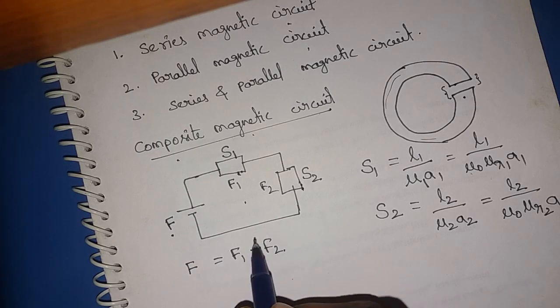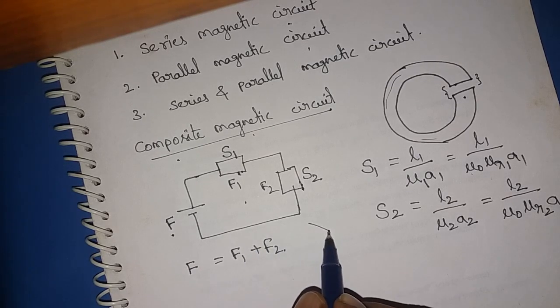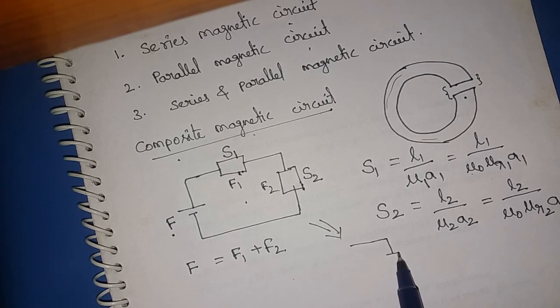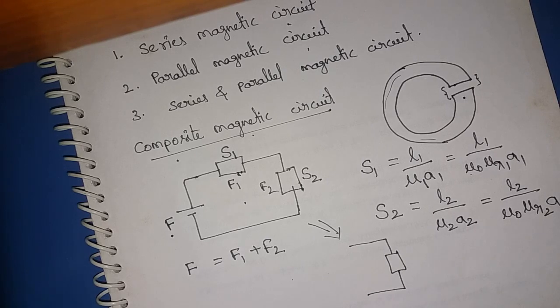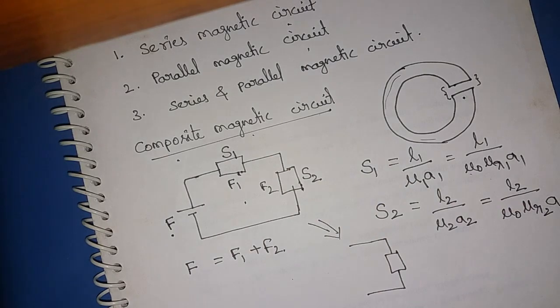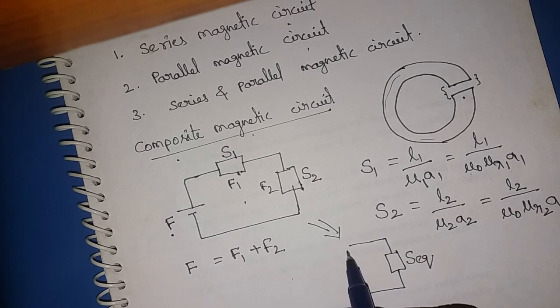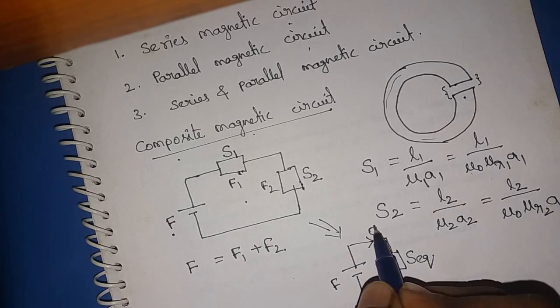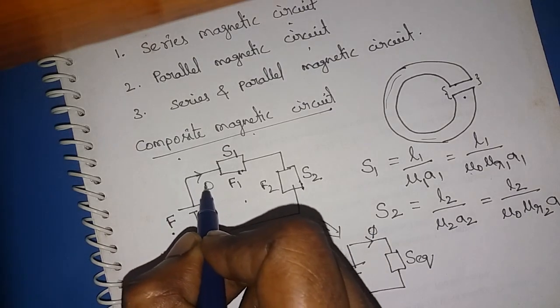Now our objective is to replace this entire network with a single magnetic material which contributes the same magnetic properties. Let this be S equivalent. The same MMF is applied, so then the same flux will be distributed.